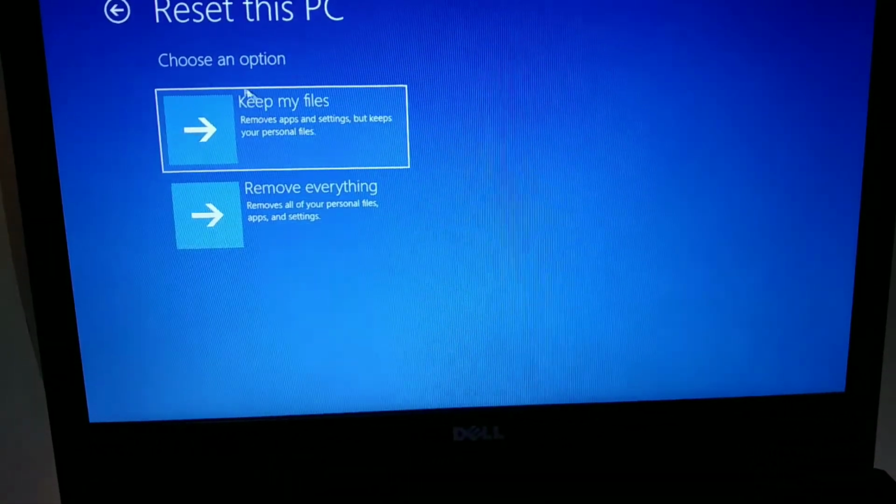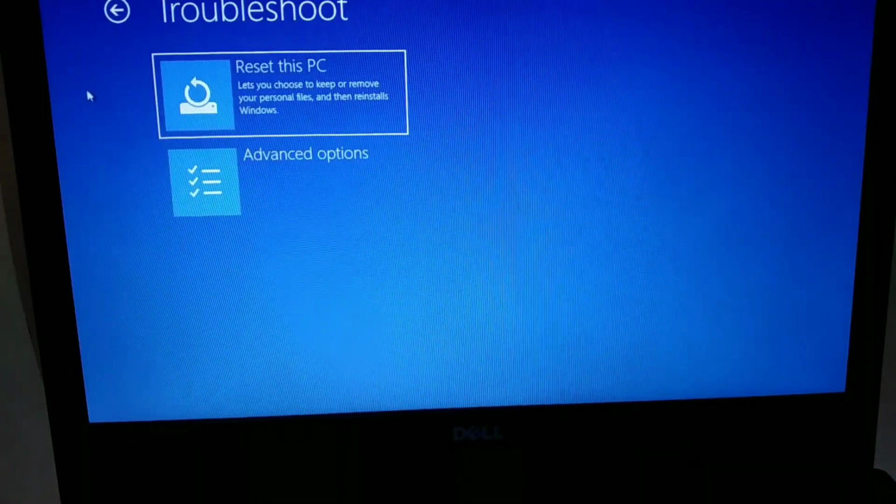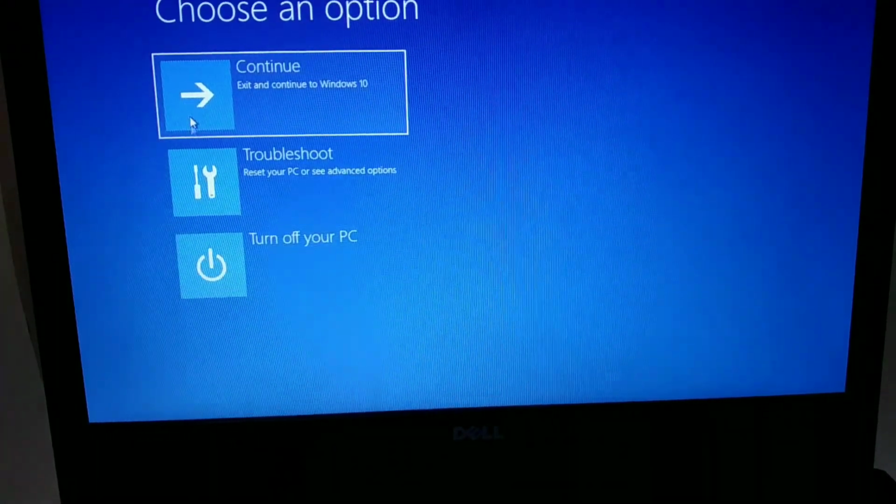So now you can go to keep my files and press that, and after some time you will see your PC is resetting and it will be all completed. By doing that, your files will not go, and also you can open your PC without entering the PIN or the password. So guys, this was the easiest hack, the bypass, to bypass the PIN or the password. This was only the trick.